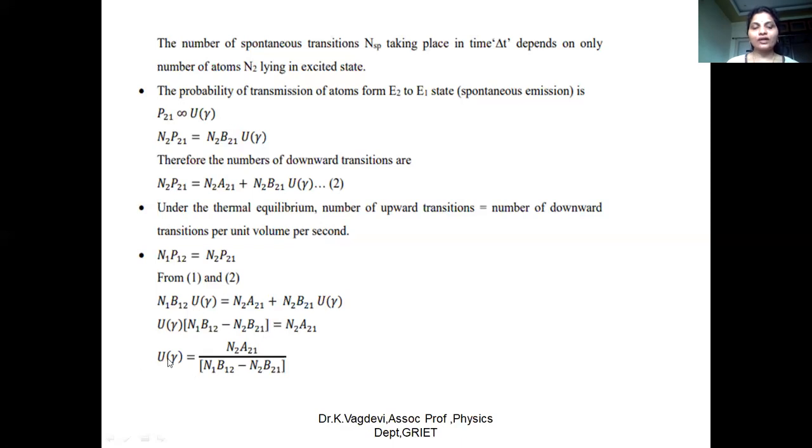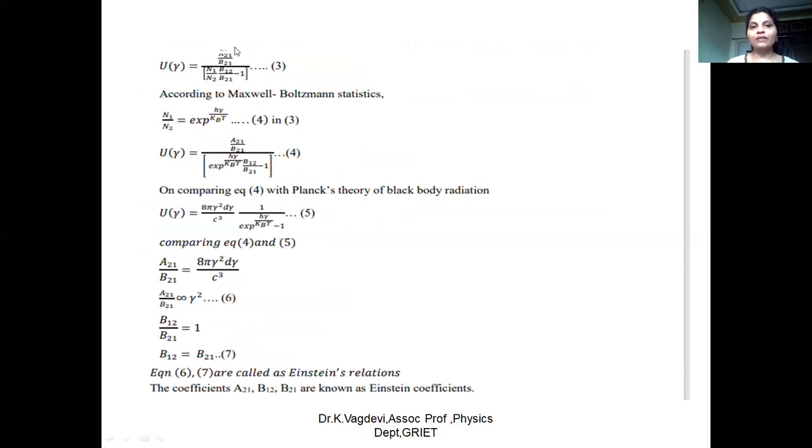Solving for U nu, it is N2A21 in the numerator, and this comes down as denominator: N1B12 minus N2B21. Now if you take N2B21 as common, we get the equation as U nu is equal to A21 by B21 divided by (N1 by N2, B12 by B21 minus 1).